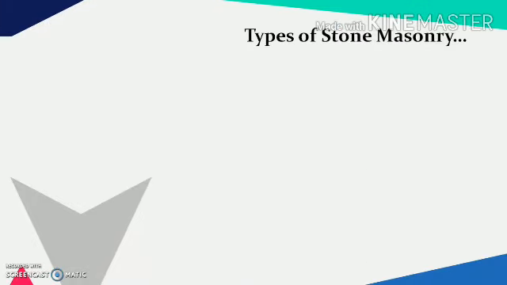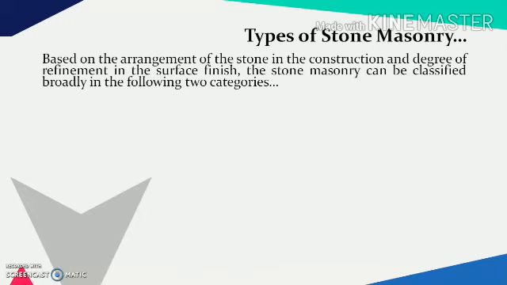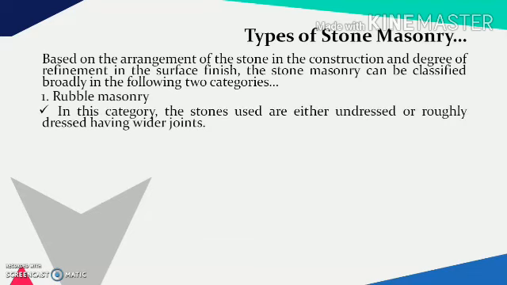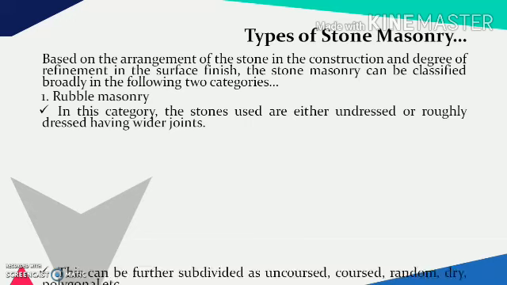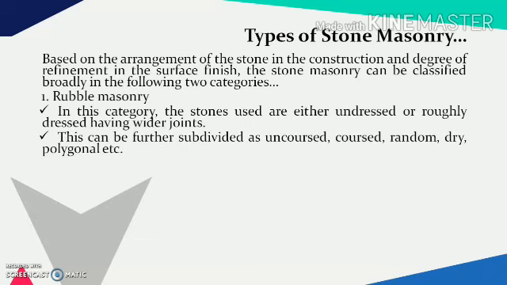Now let's try to understand different types of stone masonry. Based on the arrangement of stones in the construction and the degree of refinement in the surface finish, stone masonry can be classified broadly into the following two categories. One is rubble masonry and second is ashlar masonry. Rubble masonry is that category in which the stones used are either undressed or roughly dressed, which has comparatively wider joints. Such masonry can be further subdivided into types like uncoursed, coursed, random, dry and polygonal rubble masonry.